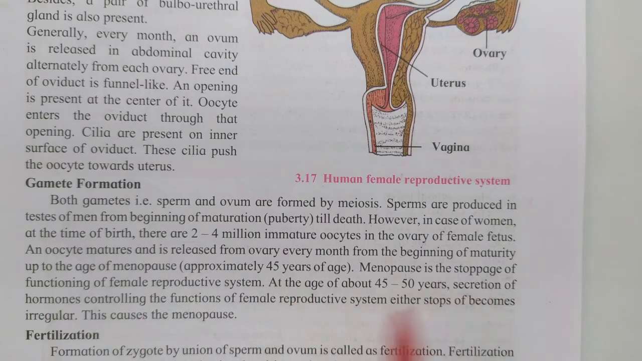Menopause is the stoppage of functioning of the female reproductive system. At the age of about 45 to 50 years, the secretion of female hormones controlling the function of the female reproductive system either stops or becomes irregular. This causes menopause.